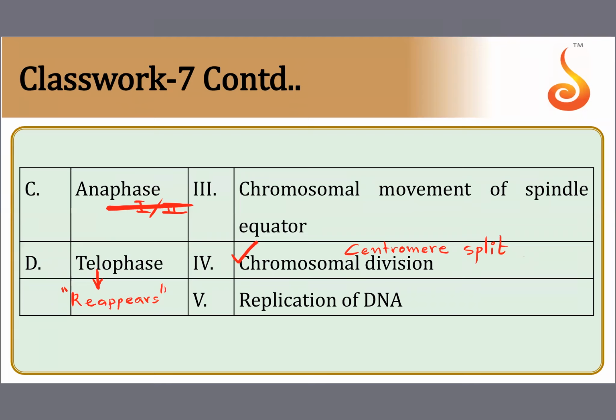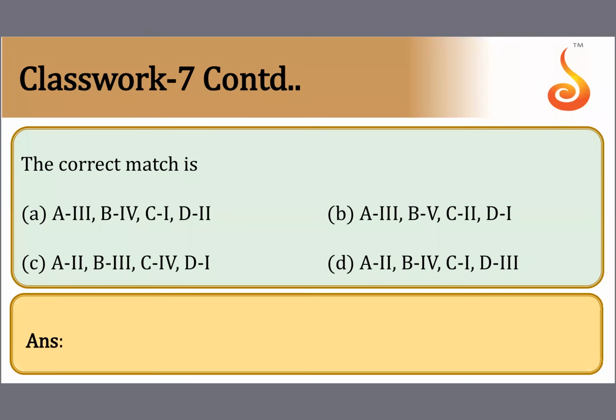Endoplasmic reticulum, Golgi complex, nuclear membrane, nucleolus will reappear. So the first one in the second column was for telophase. Okay. So when it is two different slides, it is difficult to match like this.